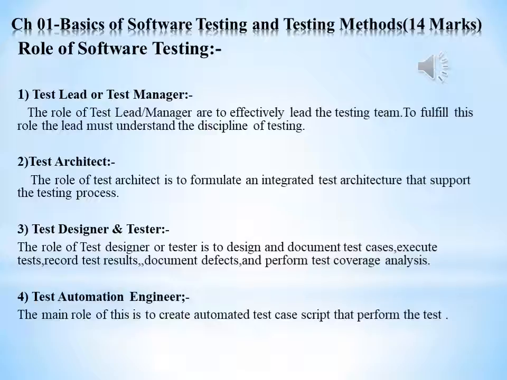To fulfill this role, the lead must understand the discipline of testing and how to effectively implement a testing process while fulfilling the traditional leadership roles of a manager. What does this mean? The manager must manage and maintain an effective testing process.